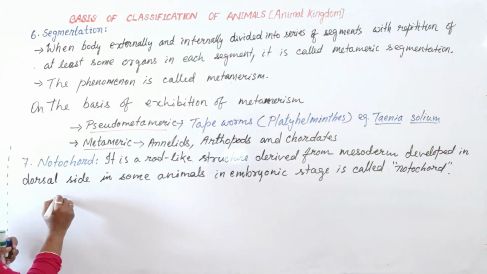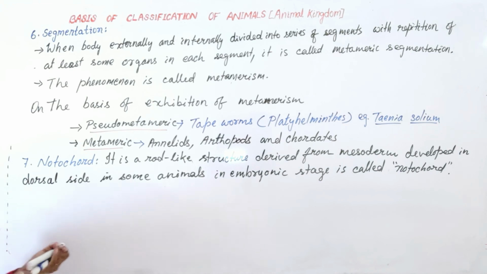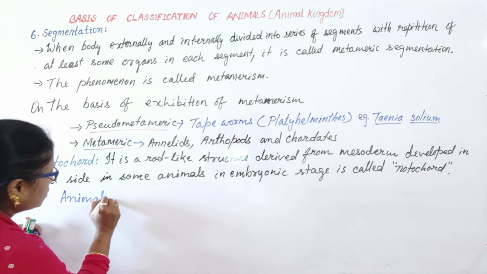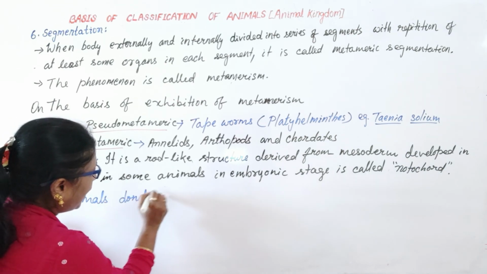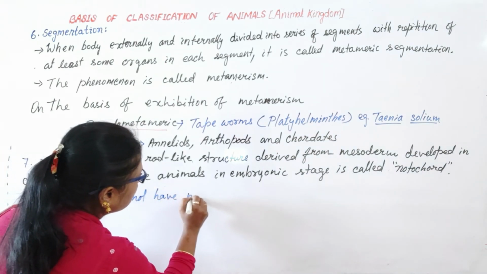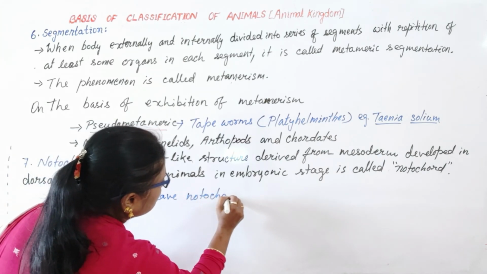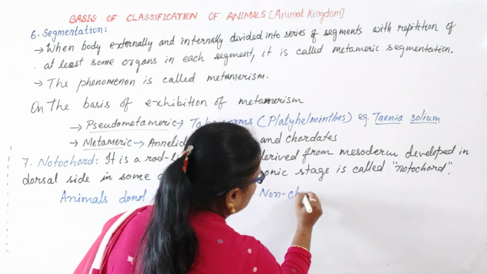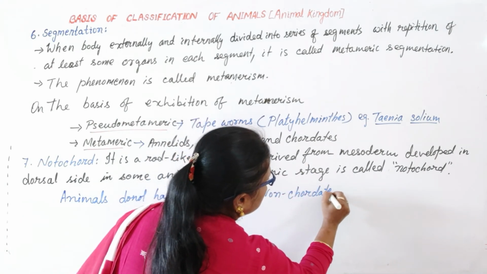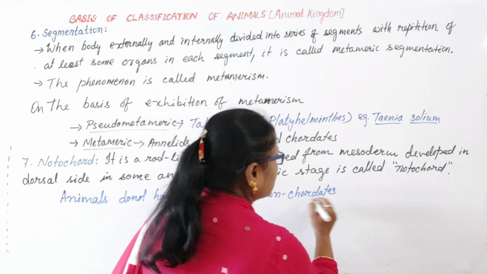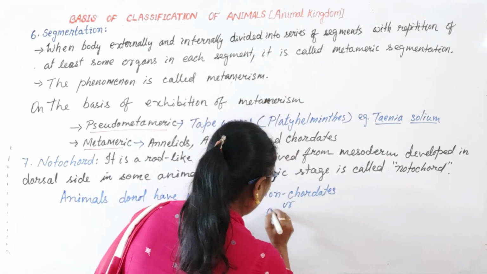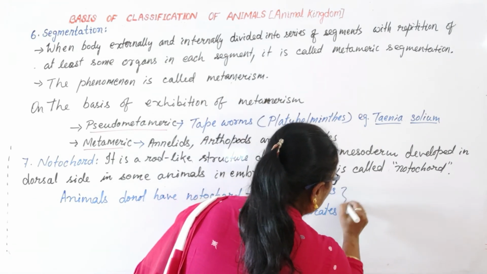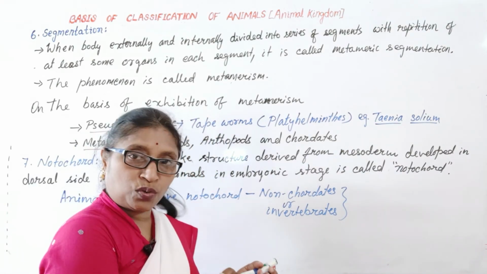Animals that do not have a notochord are non-chordates or invertebrates. These are from Porifera to Hemichordata.